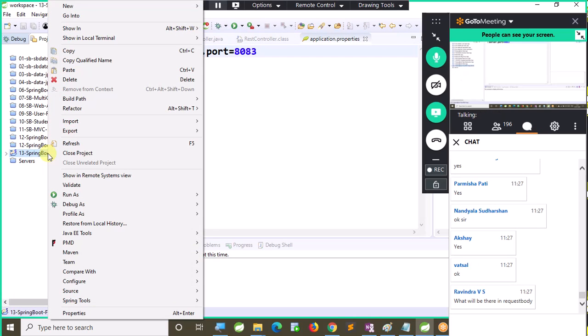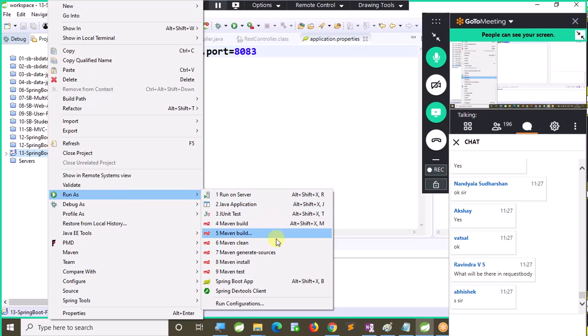Now, let us run this application. Run as Boot App.